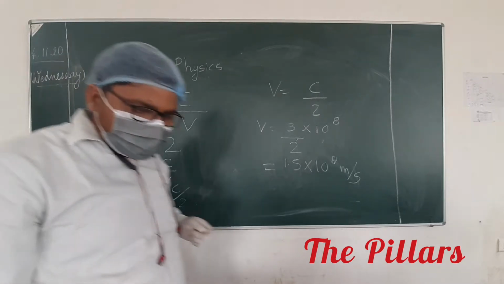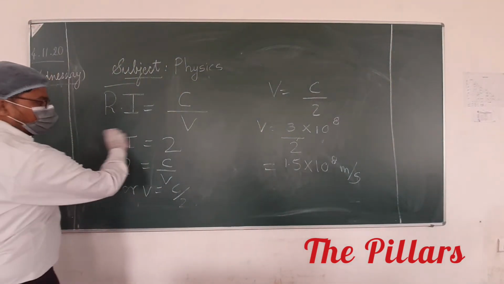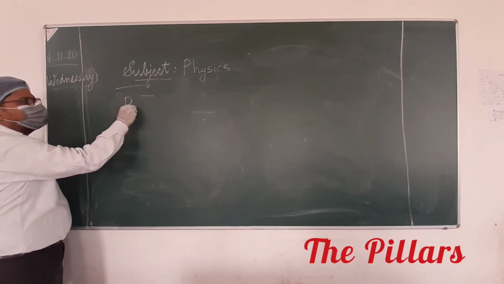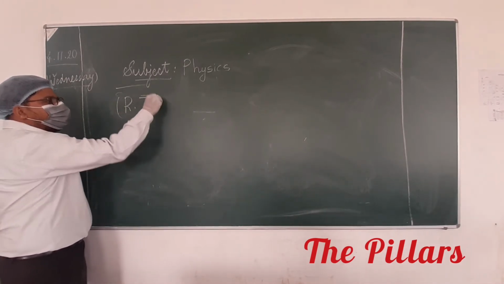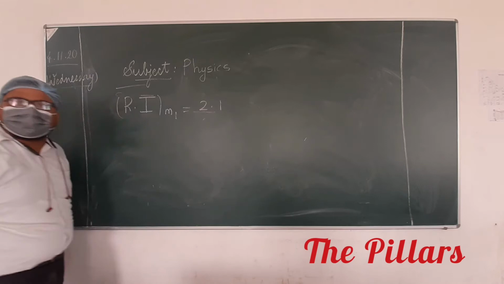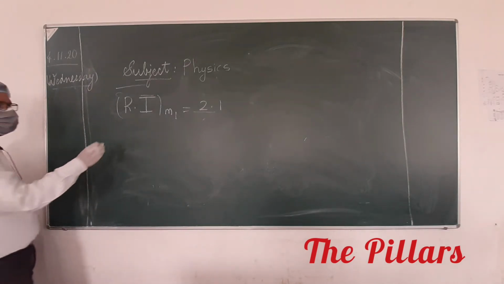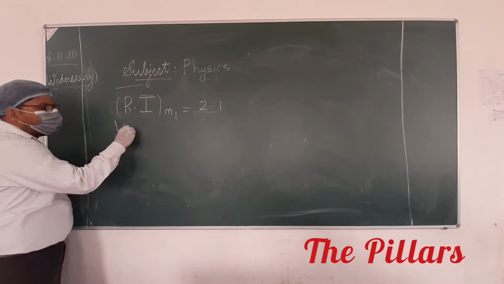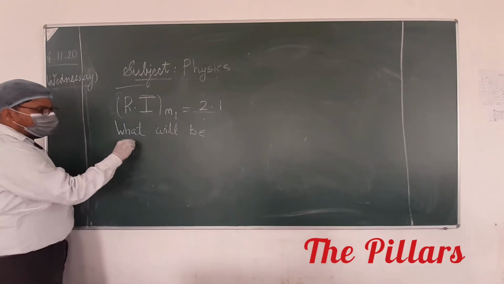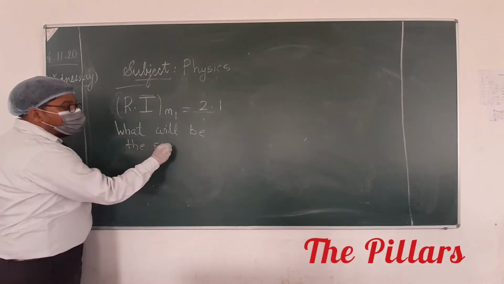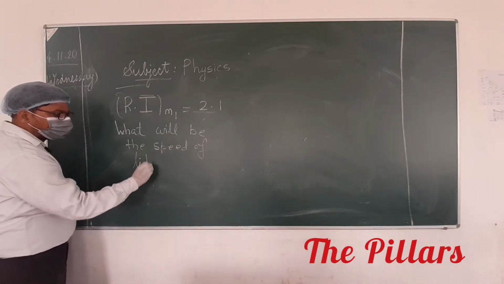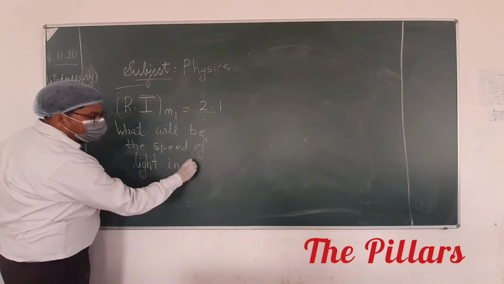So let's take another question. Suppose it is given that the refractive index of a medium M1 is 2.1. And I ask you, what will be the speed of light in medium M1?